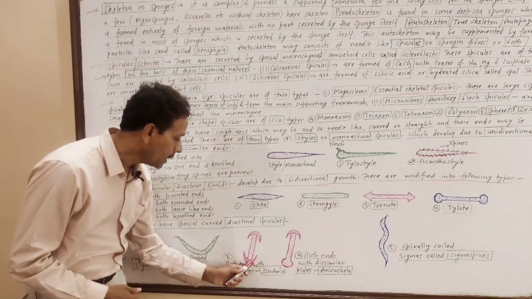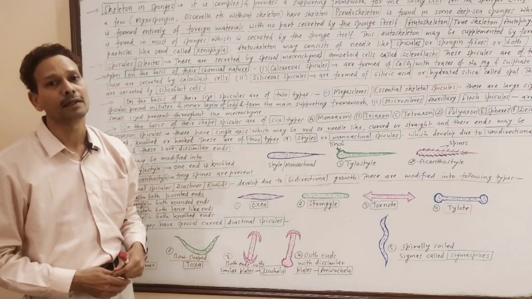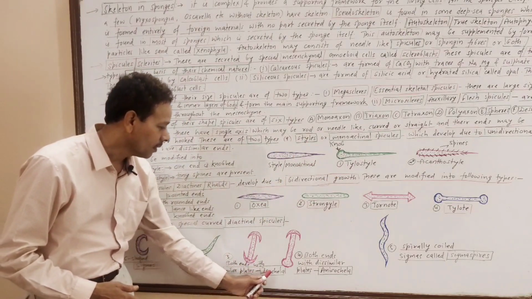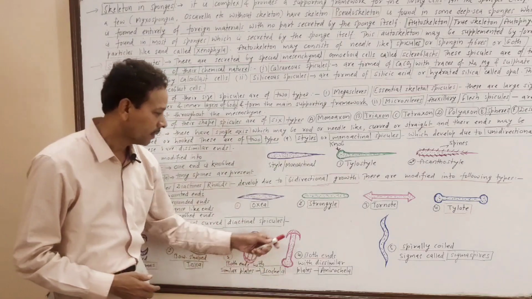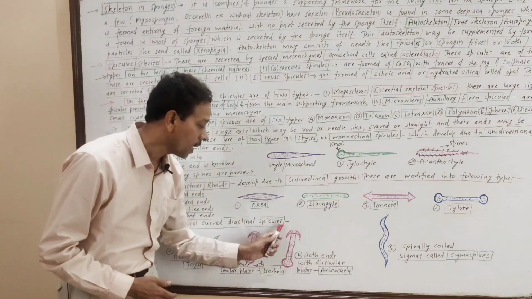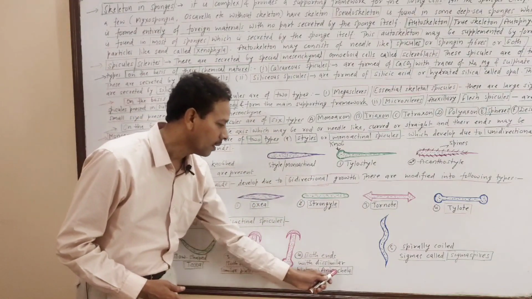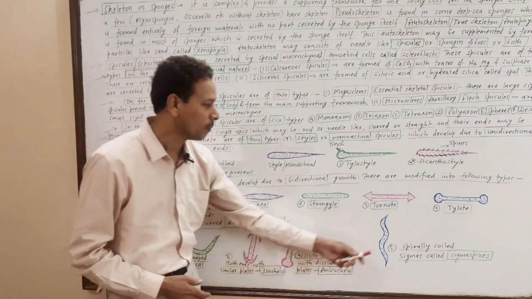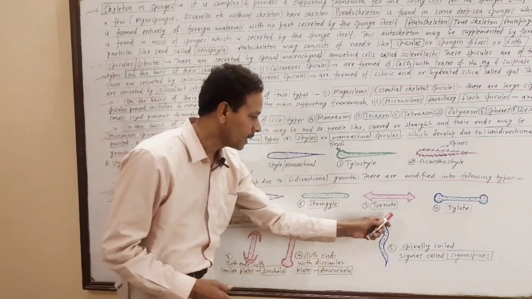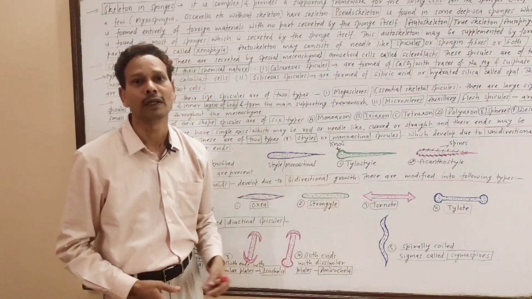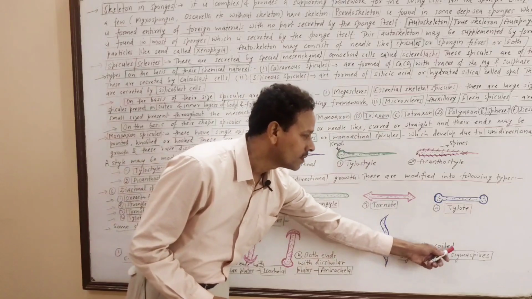If both plates are similar, identical, then these are isochela. And if the plates at both ends are dissimilar, different type, then these are anisochela. If the body of the spicule is spirally twisted, coiled, then these are named sigmaspire.